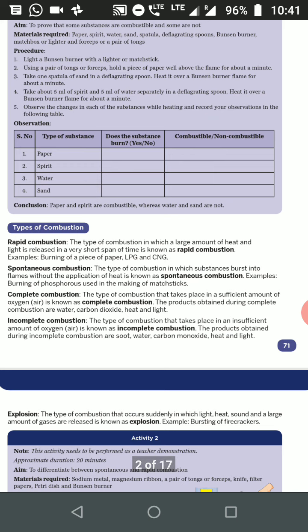Next, types of combustion. We have different types of combustion: rapid combustion, spontaneous combustion, complete combustion, incomplete combustion, and explosion. The first one is rapid combustion. It is the type of combustion in which a large amount of heat and light is released in a very short span of time, like the burning of paper, LPG, CNG. So they come under rapid combustion.